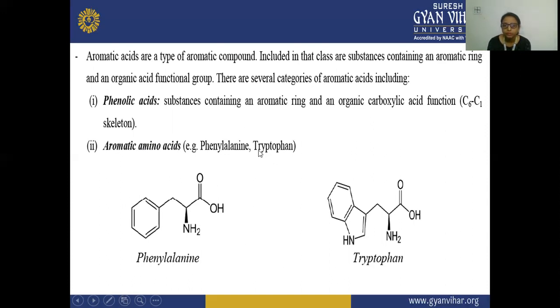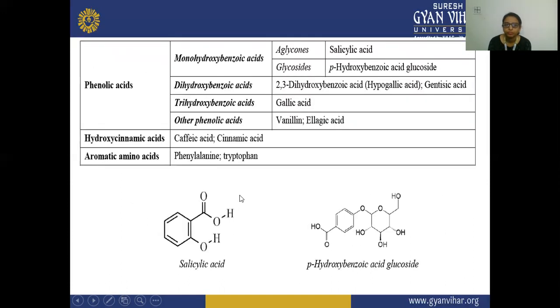Secondly, the example is your tryptophan. So in the tryptophan example, you can see this is your aromatic ring, and this amine is attached here, as well as the carboxylic acid. So this is your tryptophan, and this is your aromatic amino acid.